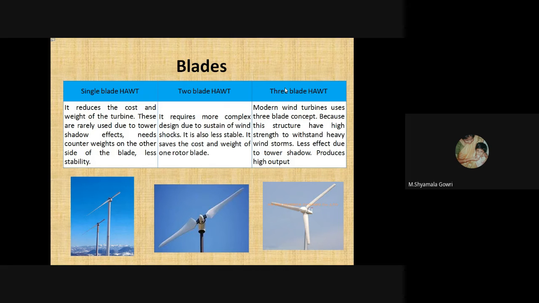In the case of the two blade horizontal axis wind turbine, it requires a more complex design to sustain wind shocks. It is also less stable. It saves the cost and weight of one rotor blade. Next one is the three blade horizontal axis wind turbine. Modern wind turbines use the three blade concept because this structure has high strength to withstand heavy windstorms, less effect due to tower shadow, and produces high output.